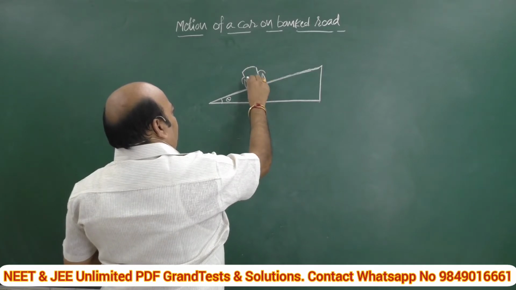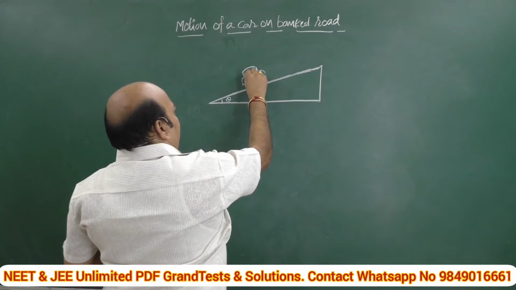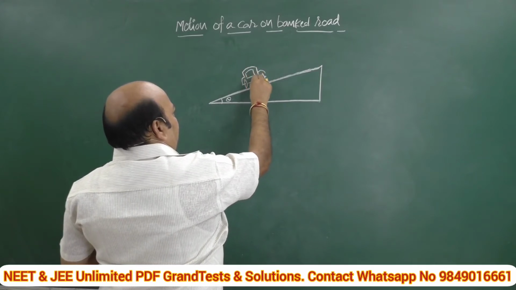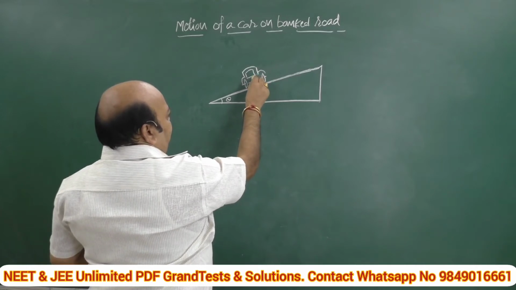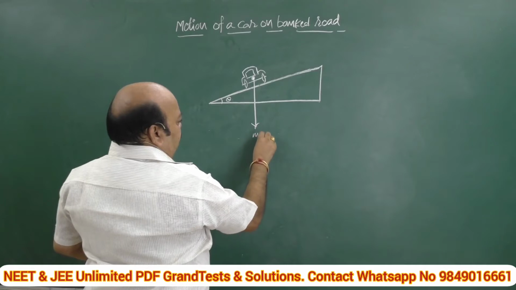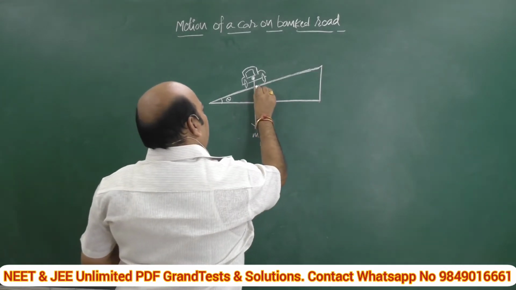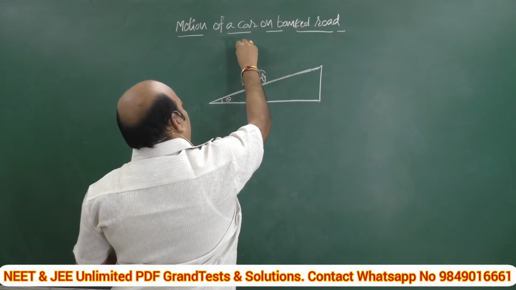Okay, now what are the different forces? This is the axis, and this is the car, imagine. What are the different forces acting on it? It is nothing but its weight mg, and number two, the normal reaction, which acts vertically upwards.